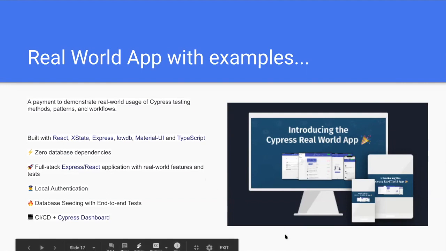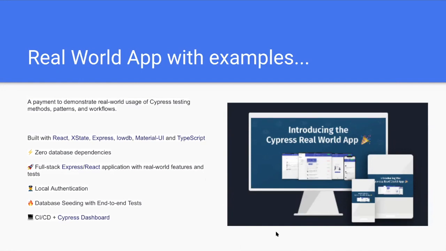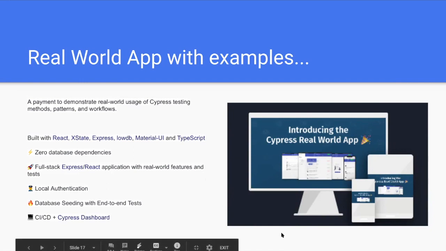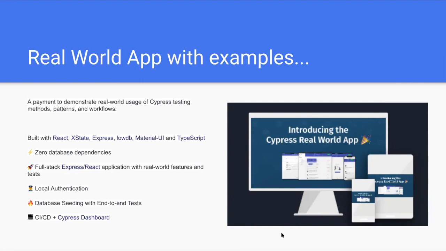So we can practice real-time scenarios, building the app and interacting with the UI test automation. It comes with local authentication, database seeding, end-to-end tests, and a CI/CD pipeline as well. So we get end-to-end features here with the real world app, complete with CI/CD.